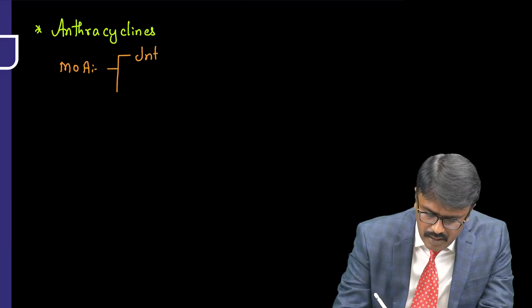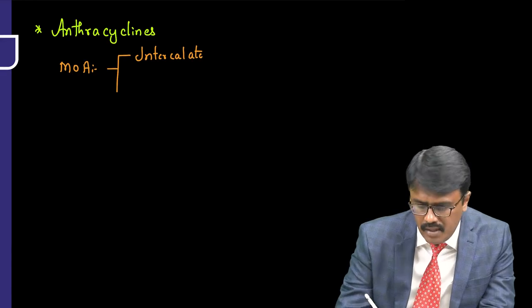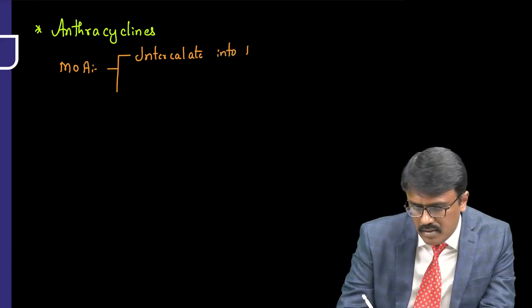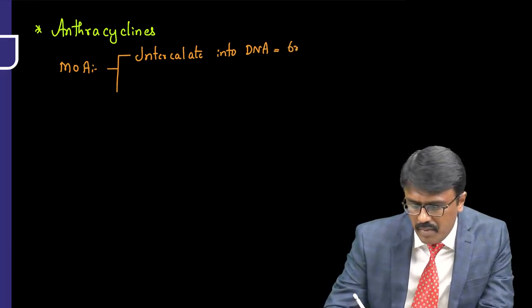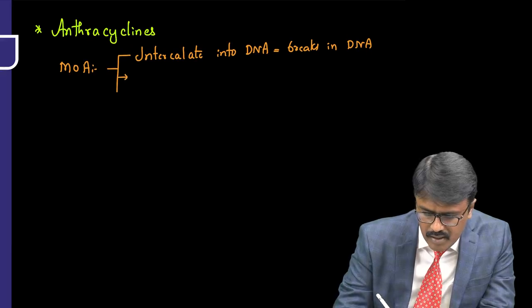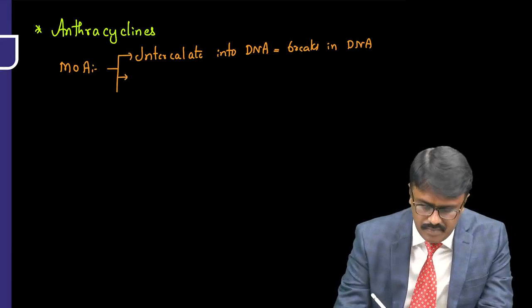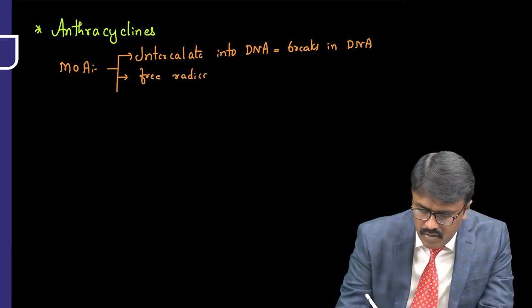They intercalate into the DNA and then form breaks in the DNA. Second important thing is they induce free radicals, so free radical injury to the DNA can be caused.